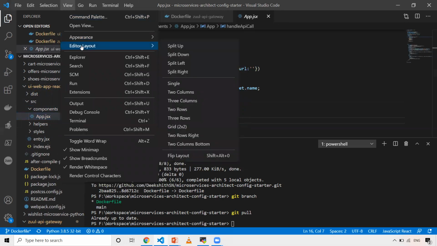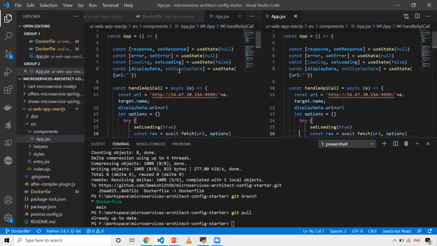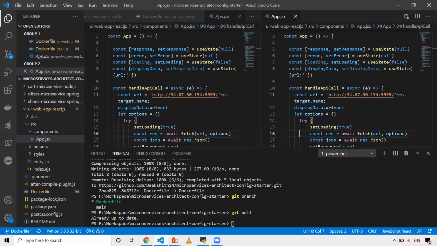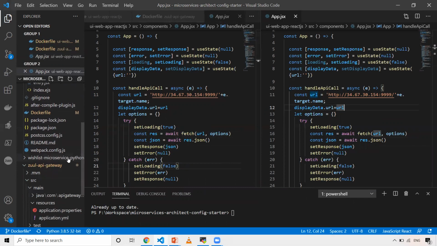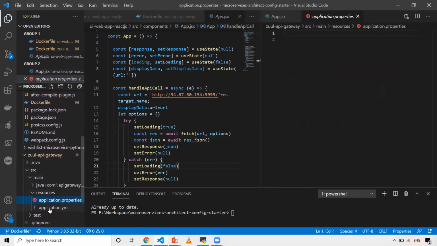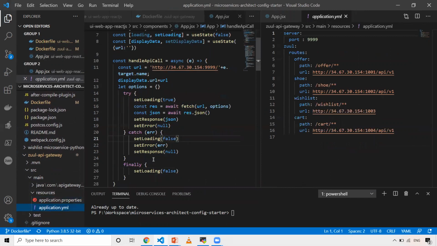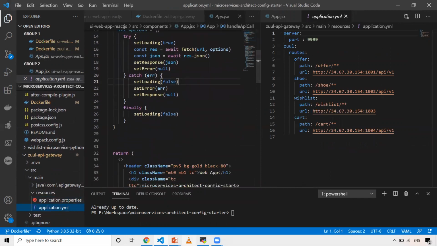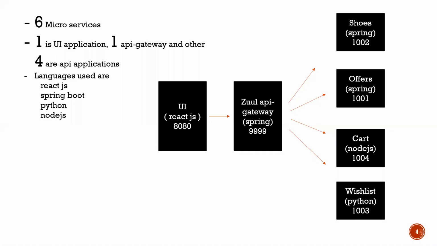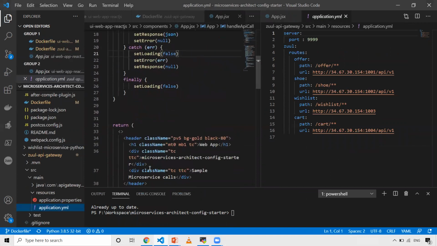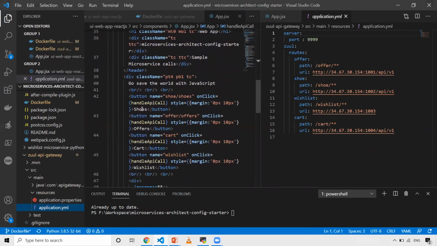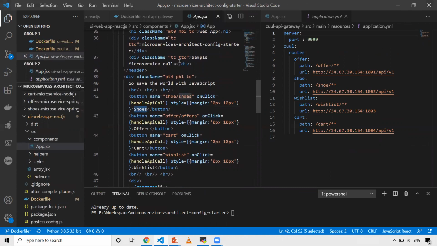and editor layout. I'm going to take one more at the right. Let me reduce this. Here, let me open the Zool API gateway application.yml. Whenever you see that UI page I've shown you, and you click on shoes, it calls this function. This is the HTML I have. Shoes is a button. These are the buttons I'm creating: shoes, offers, and then we have cart and wish list.